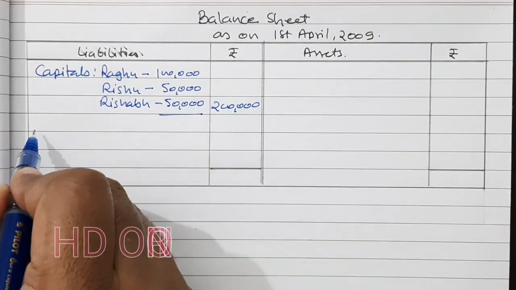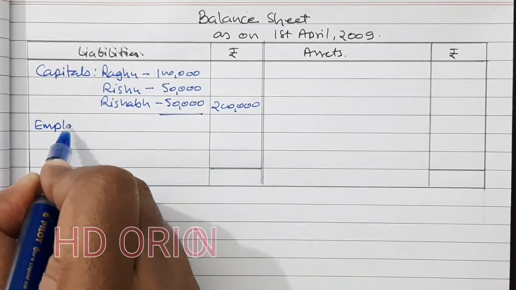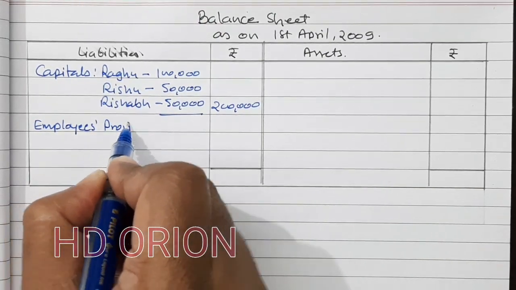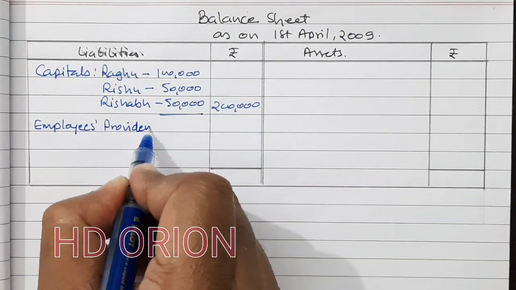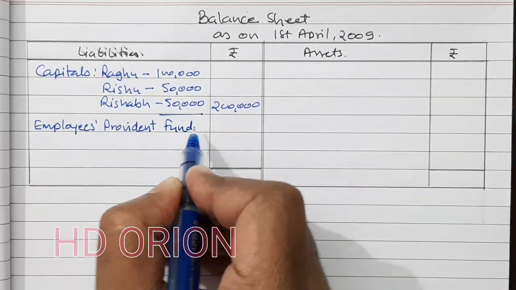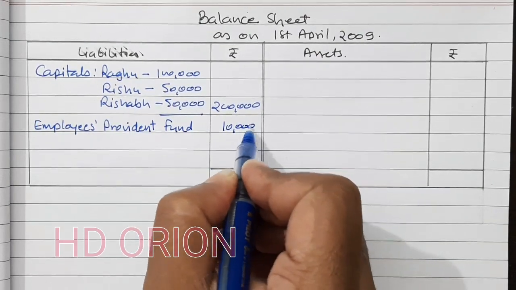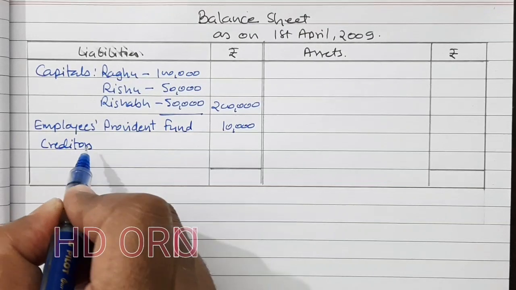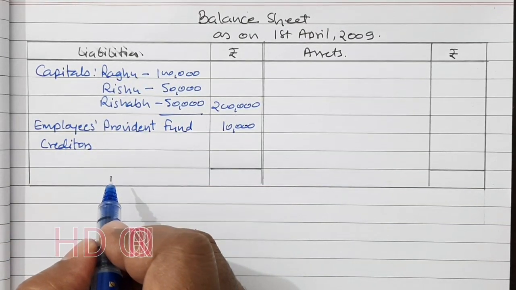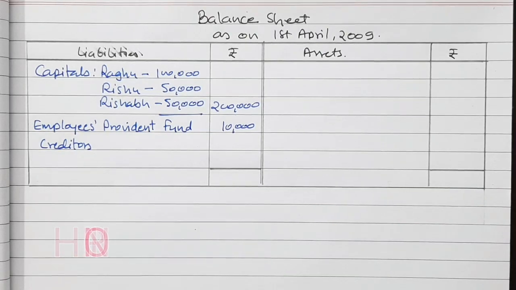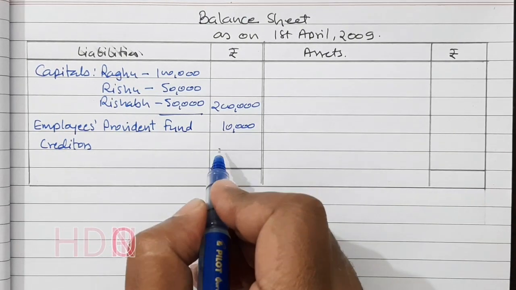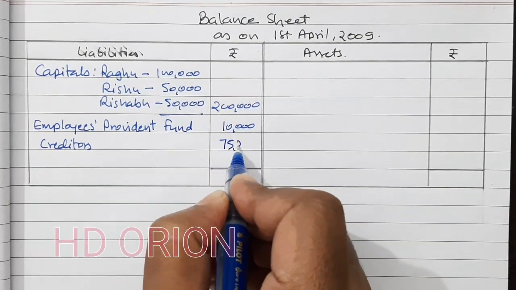Then employees provident fund, rupees 10,000. Creditors. It is said that rupees 10,800 worth creditors are not likely to arise, and therefore creditors will be 75,200.